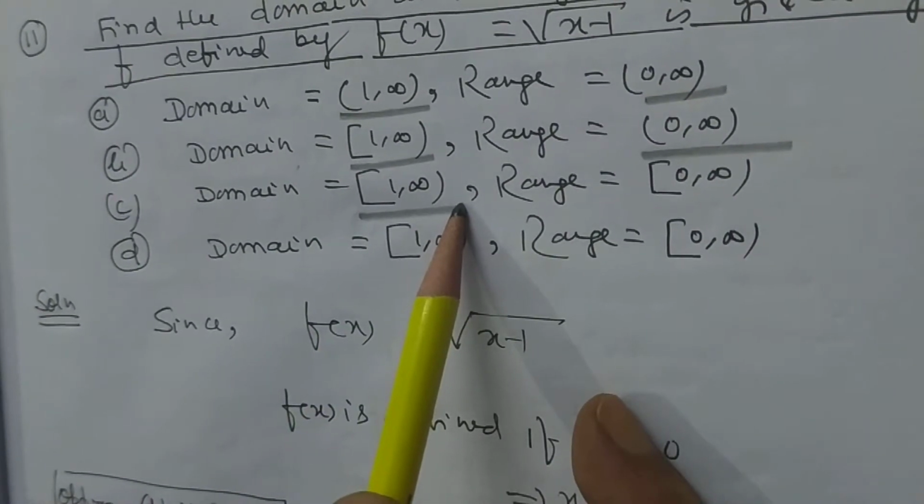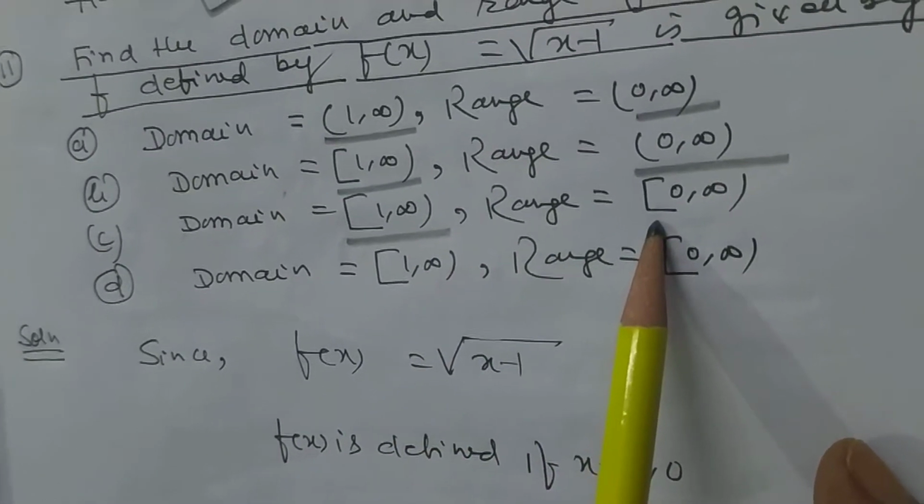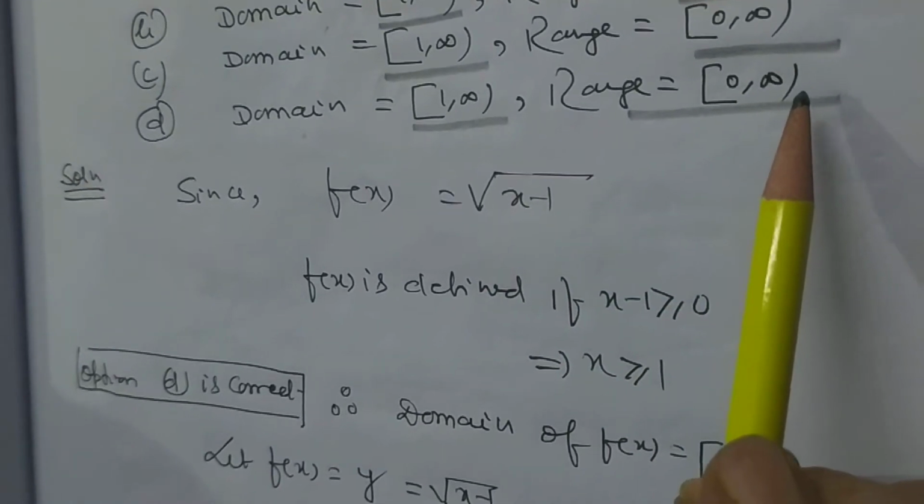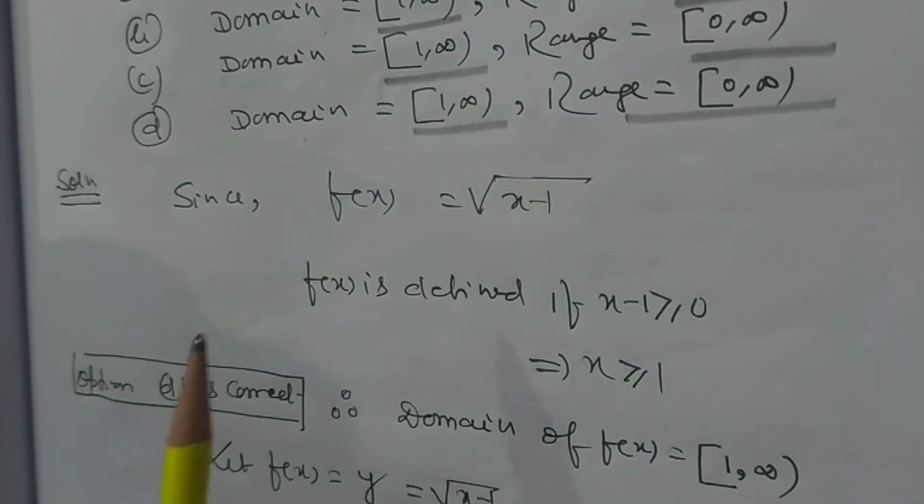Domain is the closed interval [1, infinity), range is [0, infinity). Domain is 1 to infinity and range is 0 to infinity. So it is a very, very important problem, my dear student.